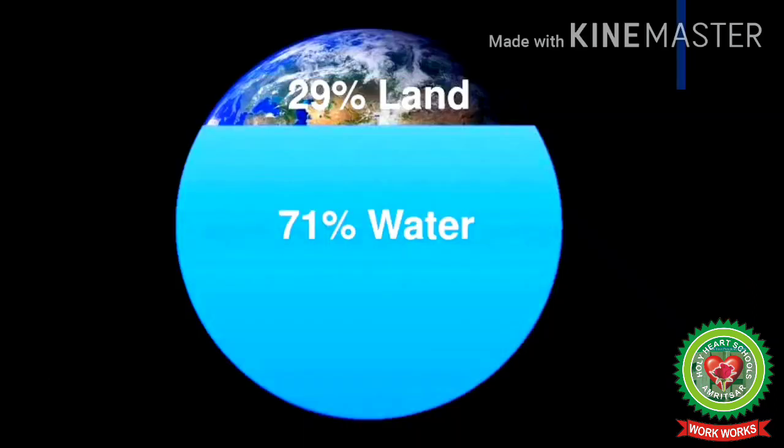Students, there is 71% of water and 29% of land on earth. Or we can say that land makes up only 1/3 of the surface of the earth.